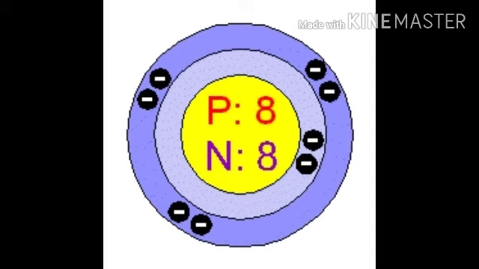It has 8 protons and 8 neutrons in the nucleus. The positive charge of 8 protons is balanced by the negative charge of 8 electrons revolving around the nucleus in their respective orbits.